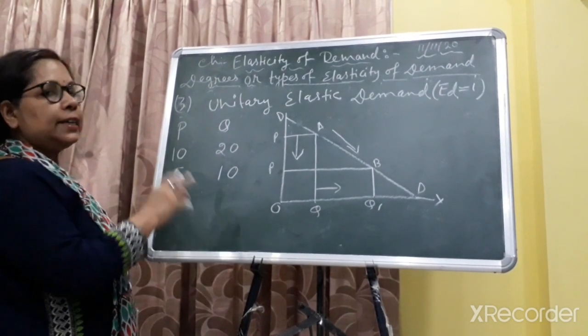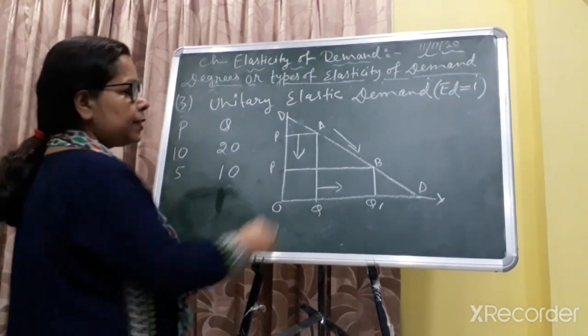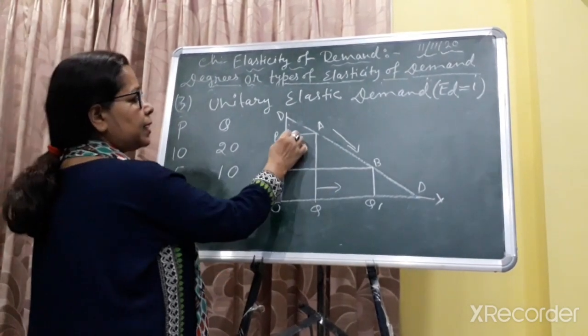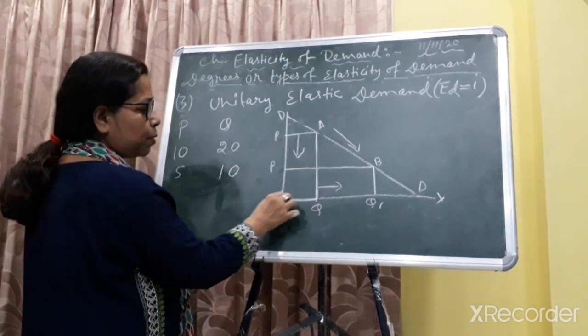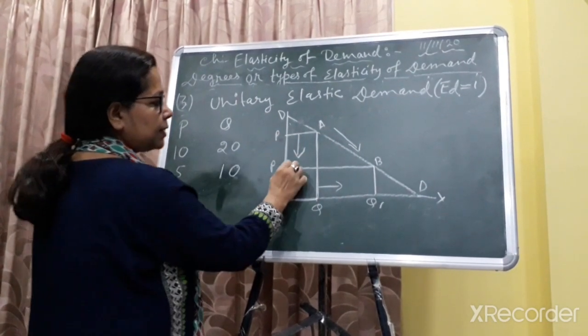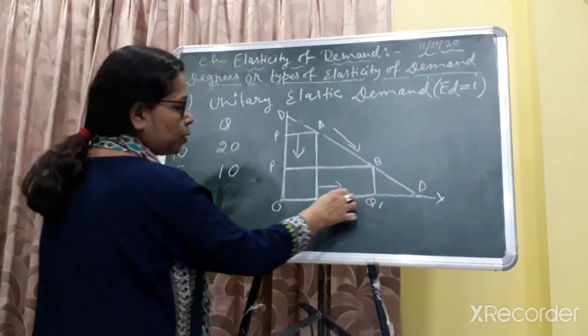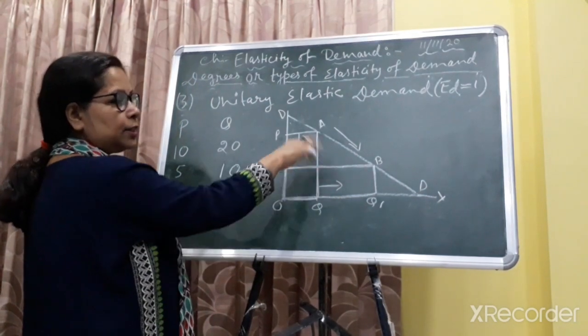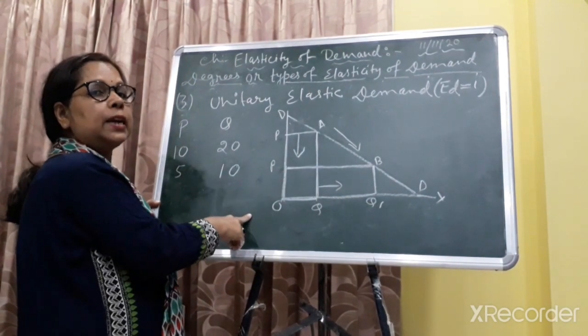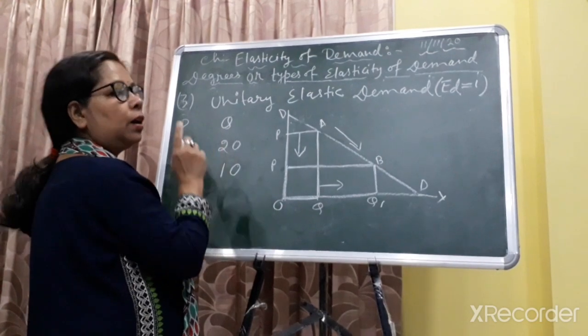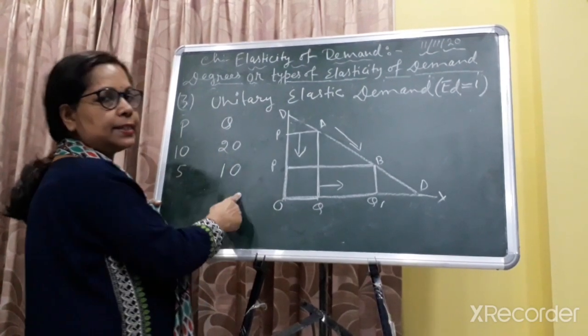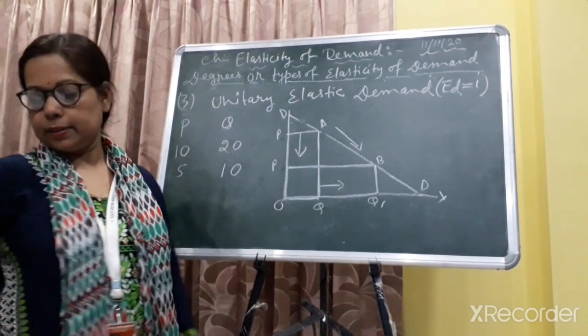In unitary elastic demand, we have seen that this is a rectangle shape under this demand line, and this is also a rectangle shape. So all rectangles under this demand line will have equal area. So this is unitary elastic demand. The value is 1.